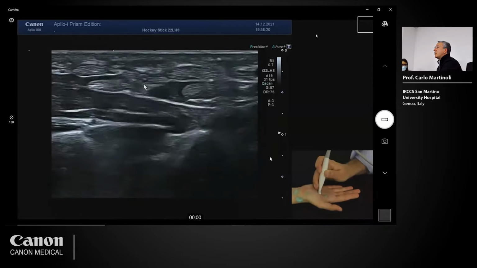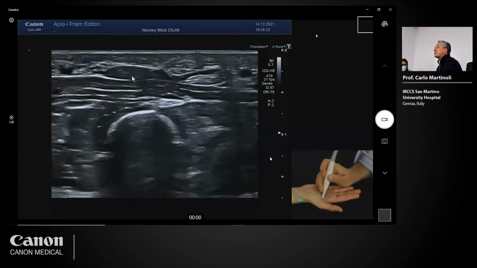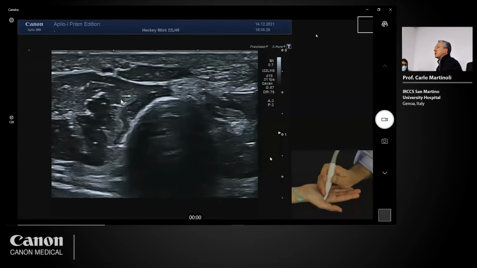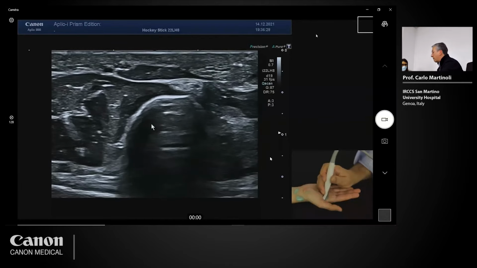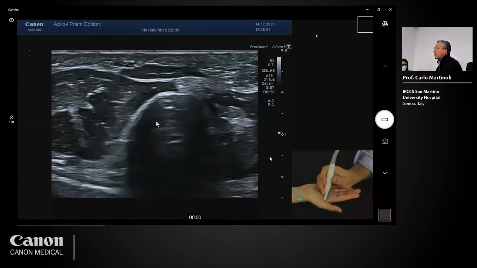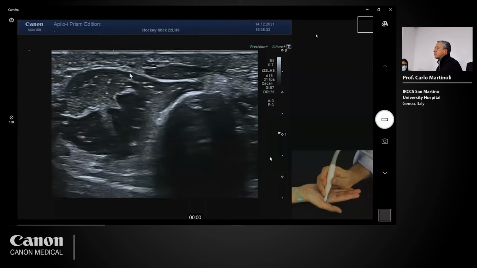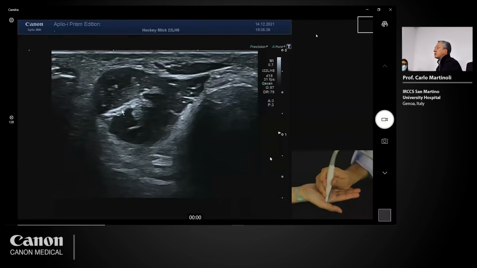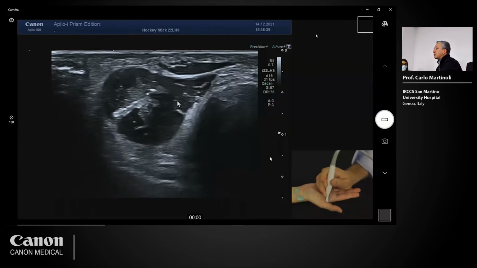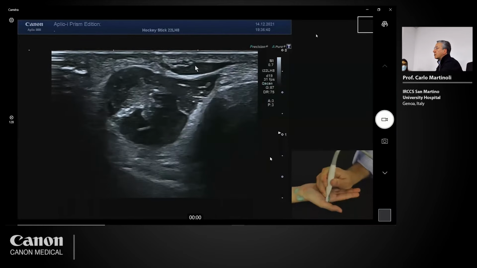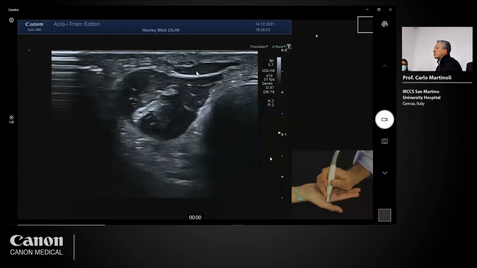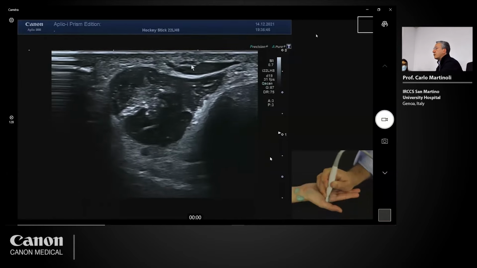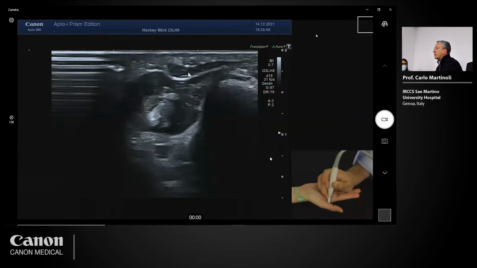So is the lumbrical tendon visible? The answer is yes. We are scanning over the second metacarpal, and the structure you see here is the dorsal interosseous. The dorsal interosseous is very big relative to the lumbrical.